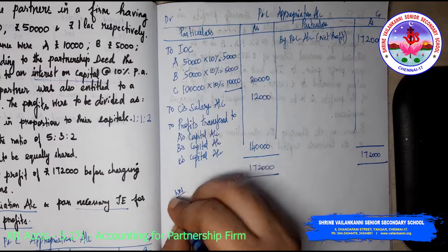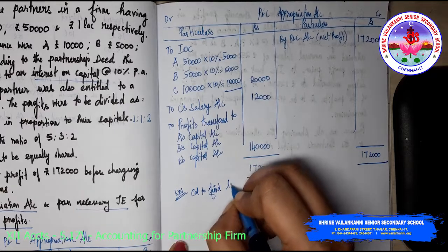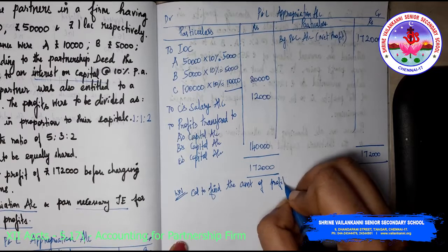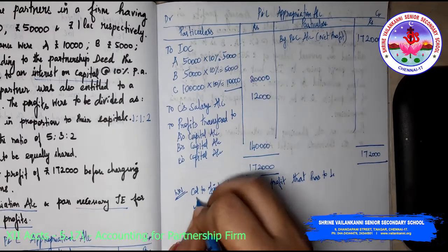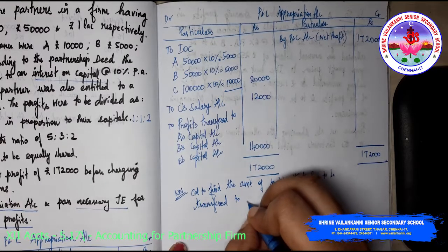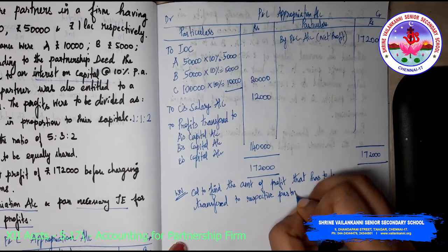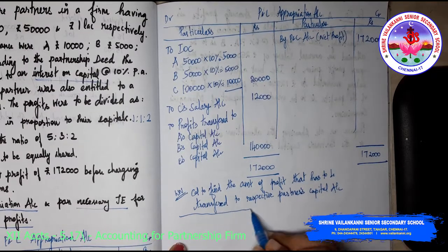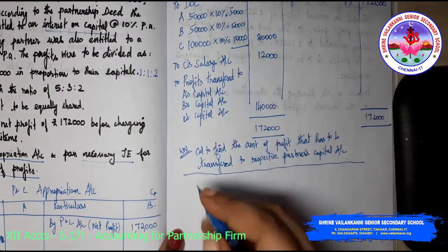So we need to do a working note, a calculation to find the amount of profits that has to be transferred to the respective partners' capital accounts.